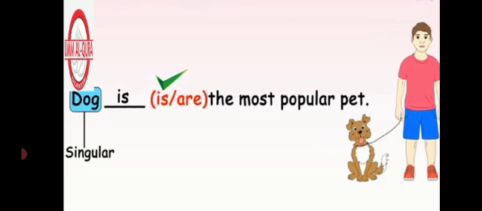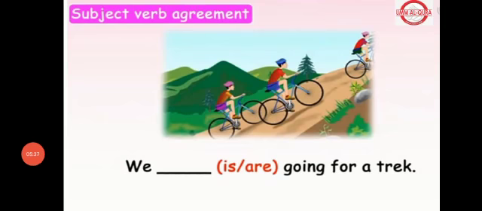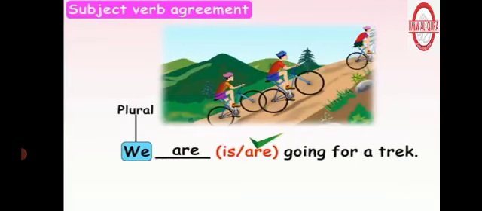Next example is we dash going for a track and the helping verbs are is or are. So you can see here subject, our subject is we and we is a plural. So what we will use? We will use plural helping verb also. So it will be we are going for a track.